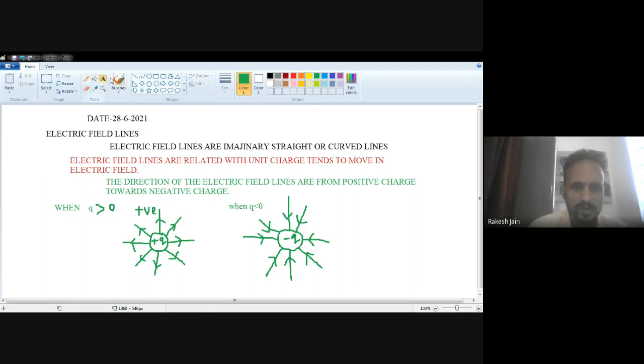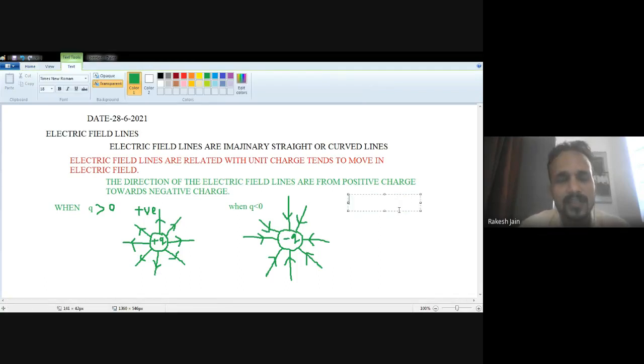Now we want to see the electric field lines for unlike charges. Unlike charges means opposite polarity charges. We can say unlike charges means one charge is positive and the second charge is negative. Then what kind of electric field lines will be generated? Opposite polarity charges, whenever placed, are known as a dipole.